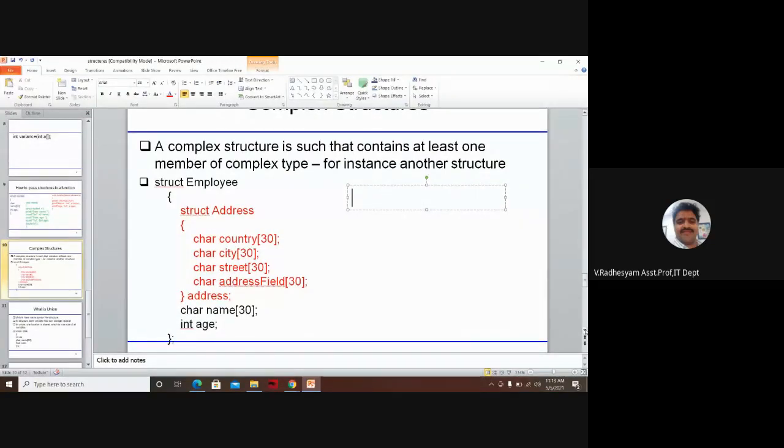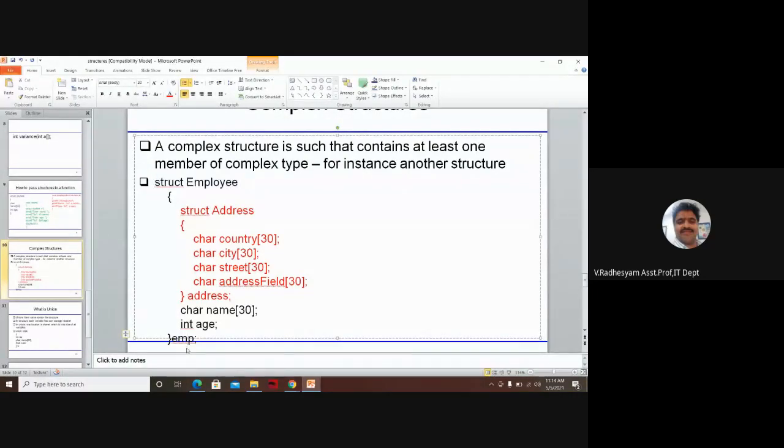Right now, tell me, what is EMP here? In this example, what is EMP? EMP is a structure variable. Structure variable of which structure? Address. Sorry, employee. This is struct employee.